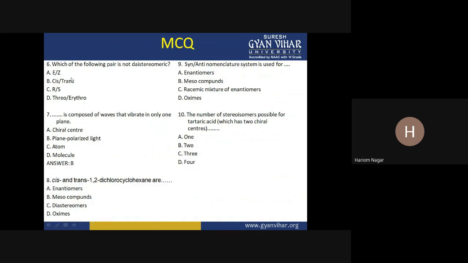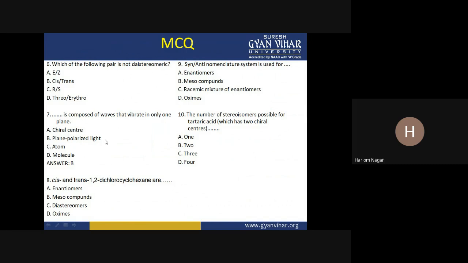Now question number six: which of the following pairs is not diastereomeric? So this is repeated, and so the R-S configuration. R-S is not the diastereomeric pair, right? Fill in the blank: blank is composed of waves that vibrate in only one plane.